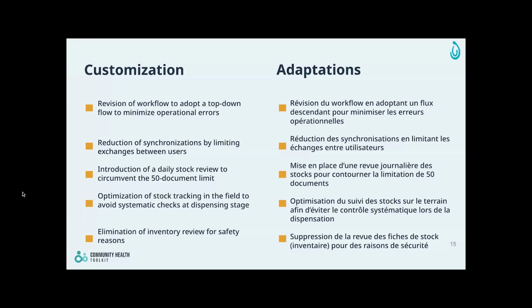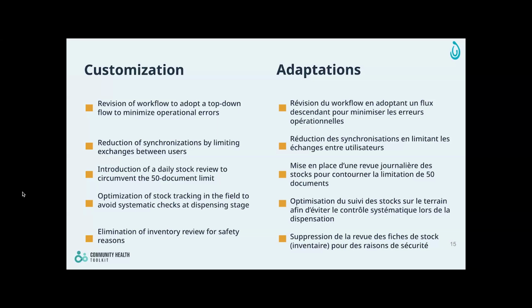and also limit the exchanges between two different users. We also have created this daily stock review so that to somehow counter this limitation of 50 documents for the CHT. And here it was very important for us because we had to find a way to inject the file related to stock in these 50 first documents that would appear here so that the CHW will be always seeing this document related to the stock. So basically right now we are working with this version 4, so this problem is no longer relevant for us.